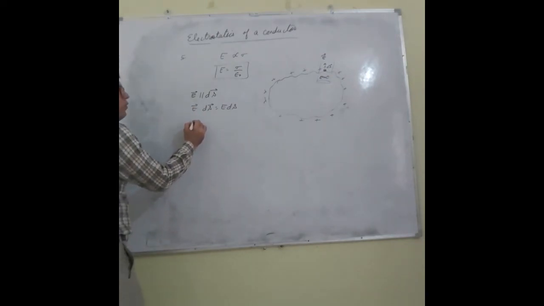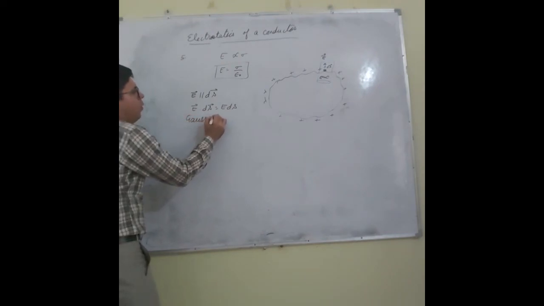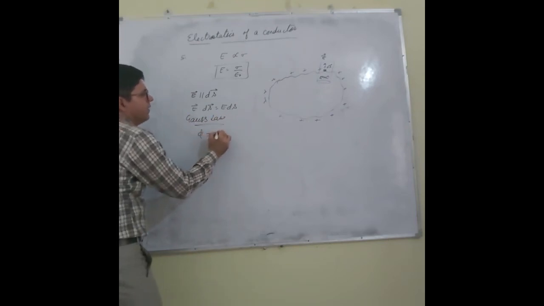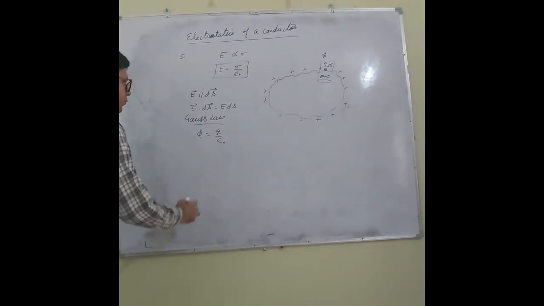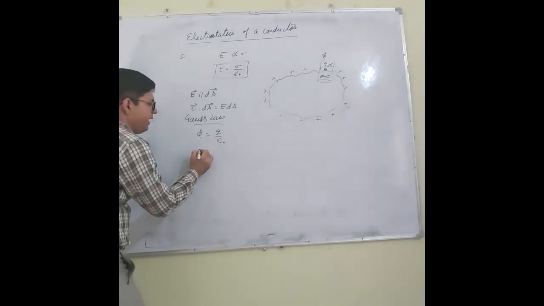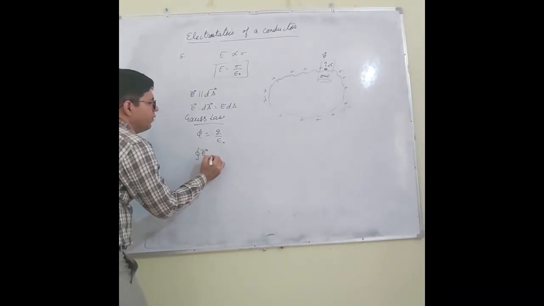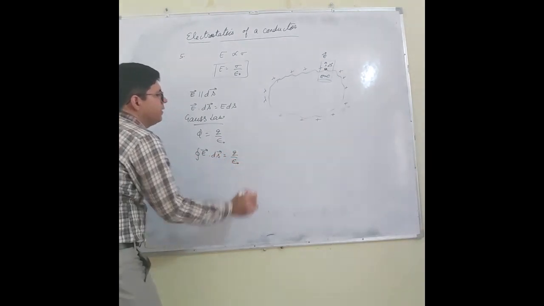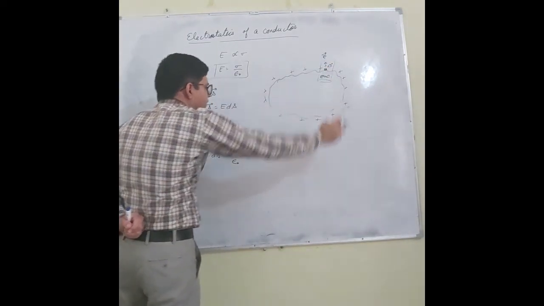And what does Gauss law say? Using Gauss law, electric flux equals Q by epsilon naught. What is the electric flux? The surface is closed, so it is the integral of E dot ds, which equals Q by epsilon naught. Q is the charge enclosed by this Gaussian surface.